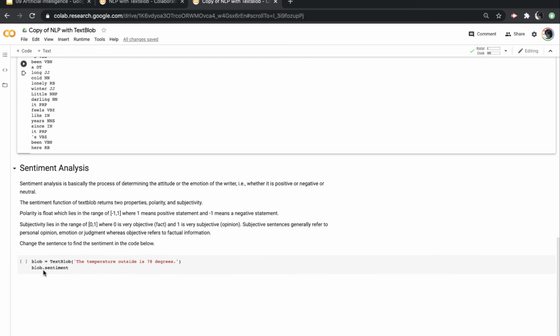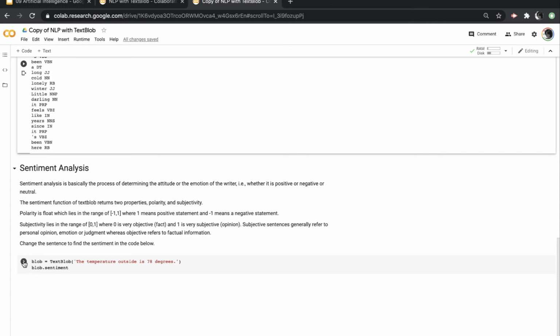And then for sentiment analysis, there's no explicit coding that tells whether this is positive, negative, or neutral. It just has different formulas built into it to determine which words go together, and if that makes a positive or a negative or a neutral. And there's a lot of machine learning that goes behind this.